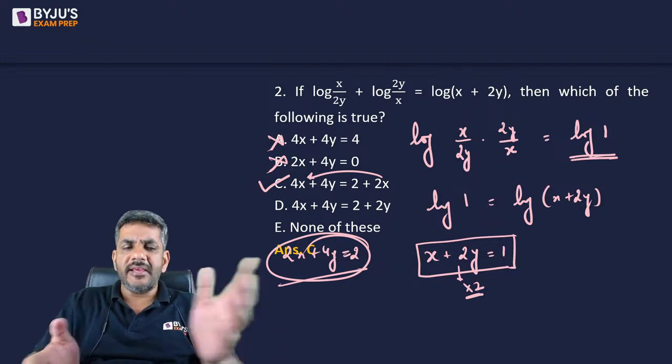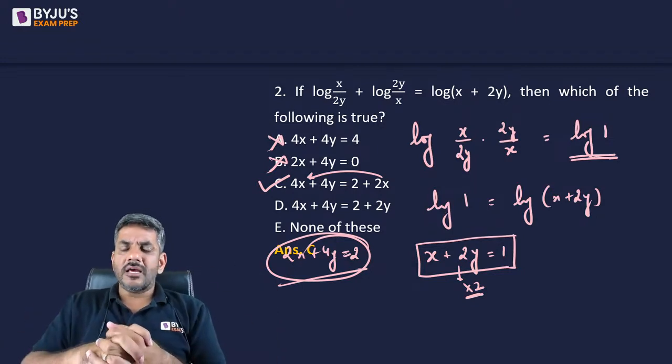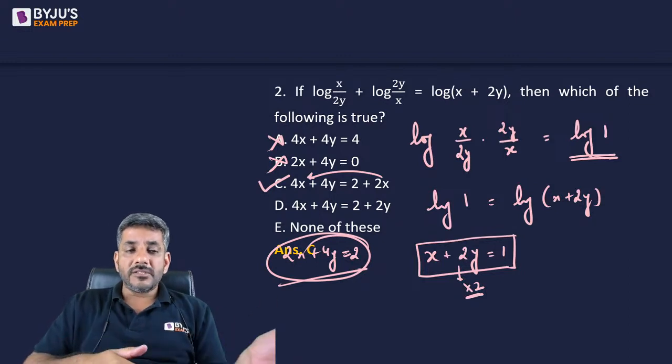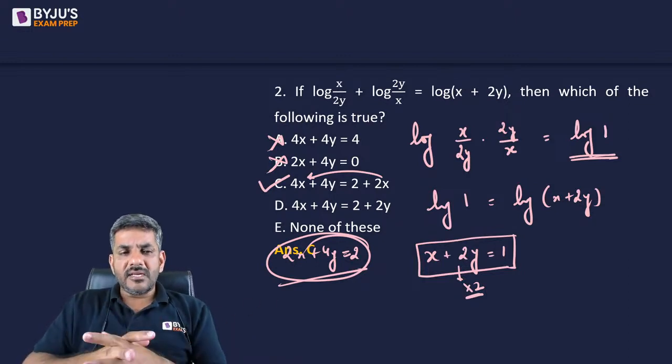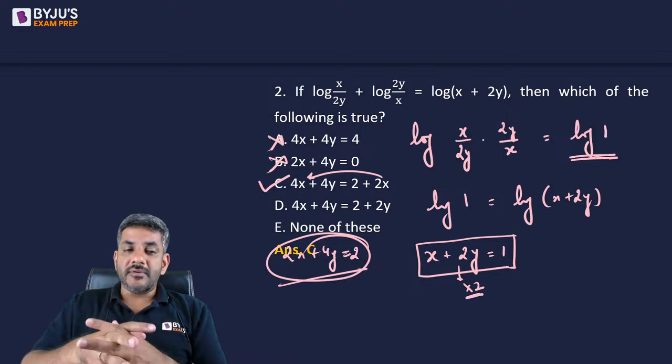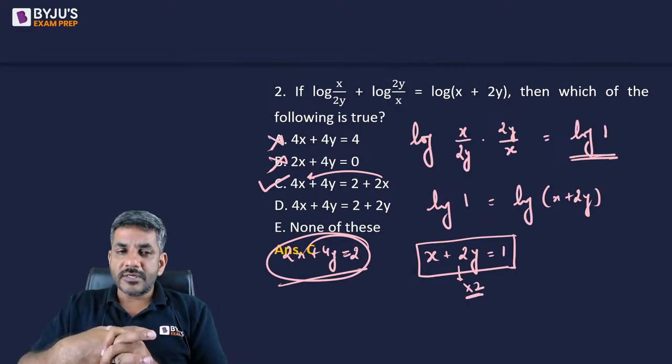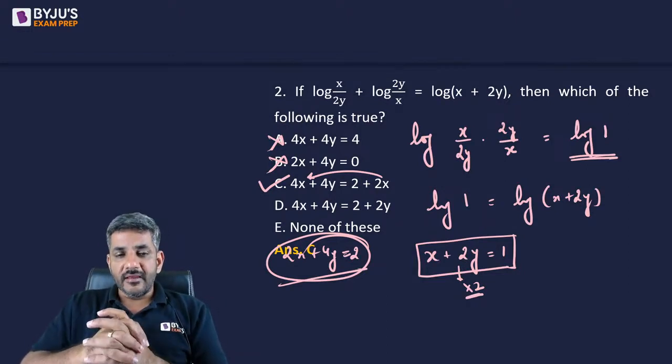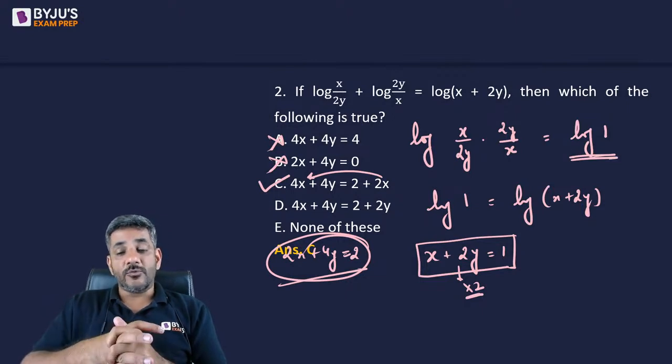So this was an easy one. Simply based upon the logarithm rules, we all know log m plus log n is log mn, and the moment you multiply mn, you get 1. The things become easy for you. So the correct answer for this question was option C, that is x plus 2y is equal to 1.